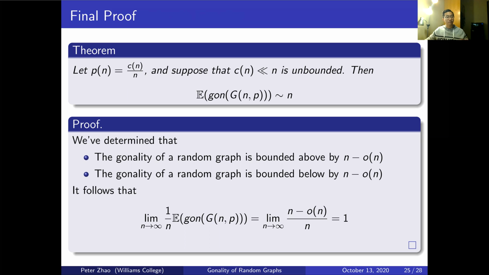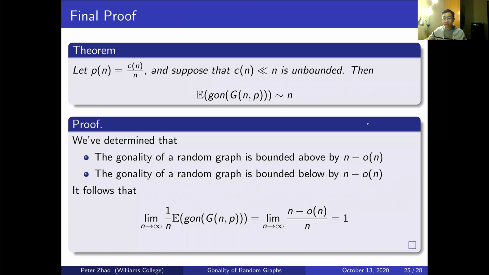So I've proven that the expected value of the gonality of a random graph is about n. You might be asking what other works are related to this, and what other things people have been doing in the same vein.